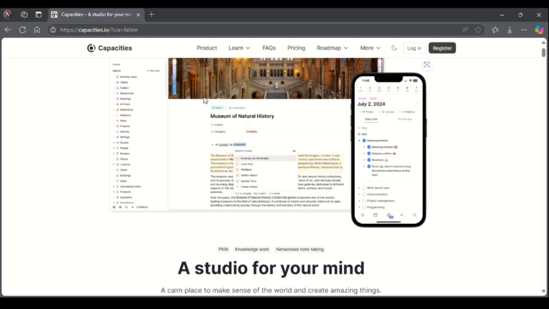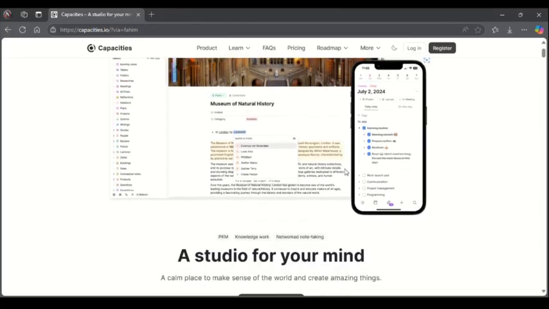If you are currently running a PC, you can have access to Capacity through your web browser. Just go to capacity.io, then you have access to the website. If you want the app, just go to your Play Store or your App Store, if you're running on iOS or Android. This app will actually boost your productivity.